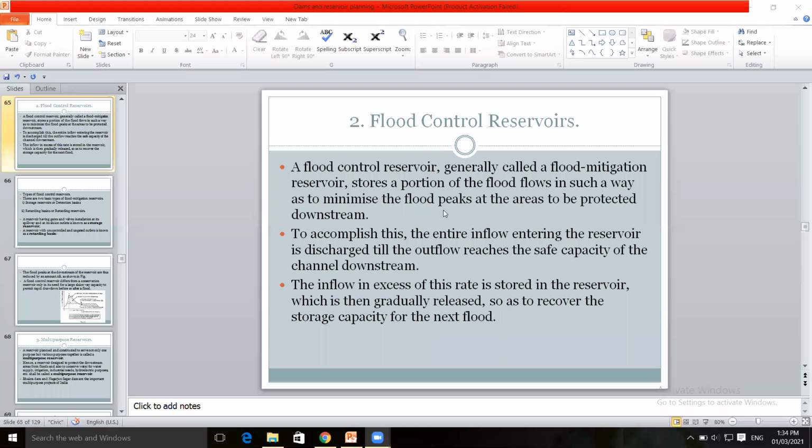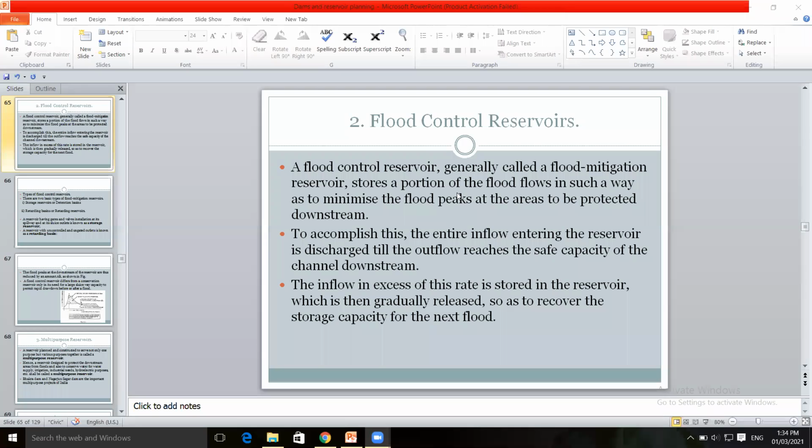During floods, when there is a flood situation due to rainfall, there is an increase in the water level of the reservoir. So what will happen is the pressure will increase, hydrostatic pressure will increase. So sometimes the dam may overflow.